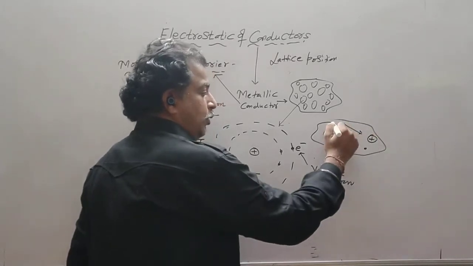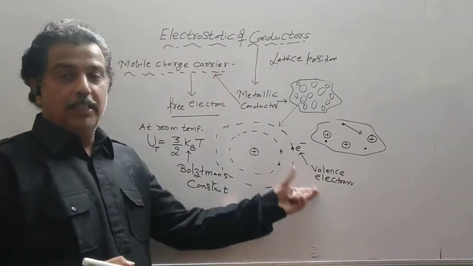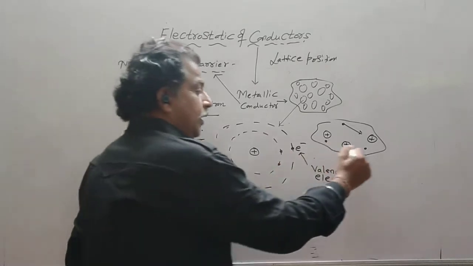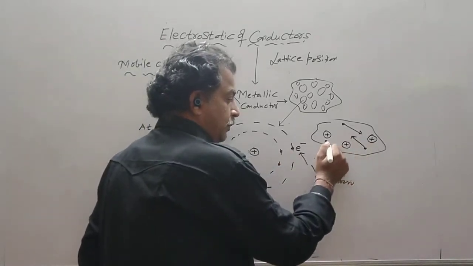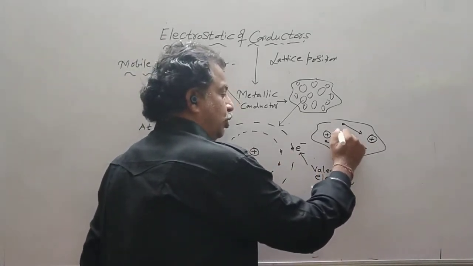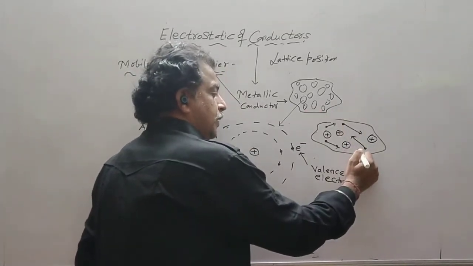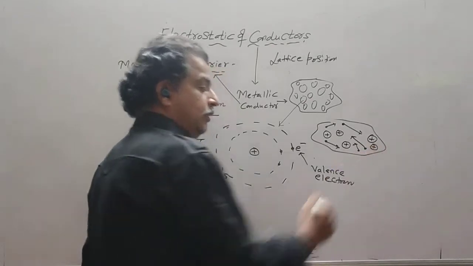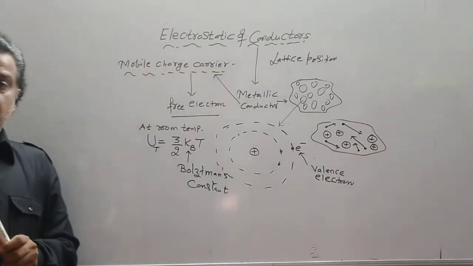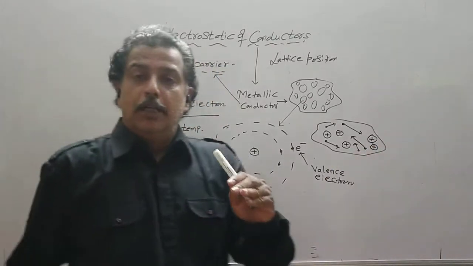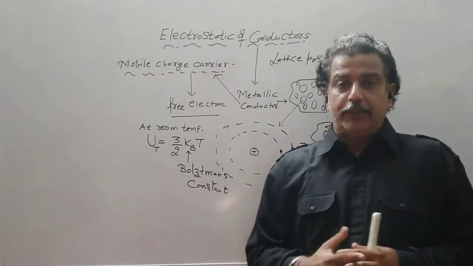These are the positive ions, because their valence electron has become free. Taking the valency as 1, each atom contributes 1 electron at room temperature.